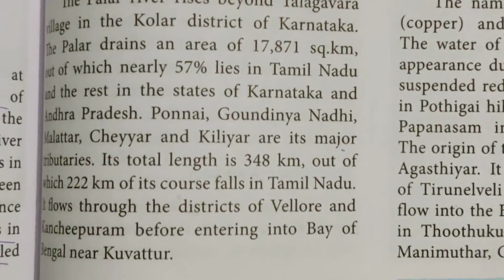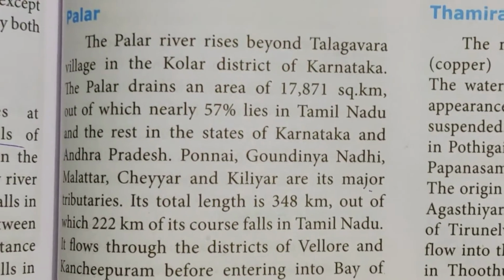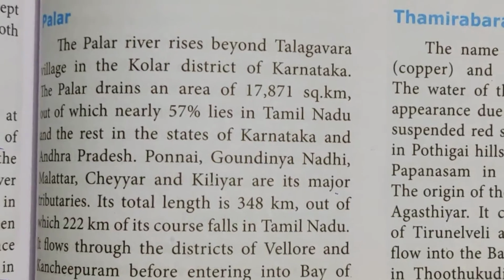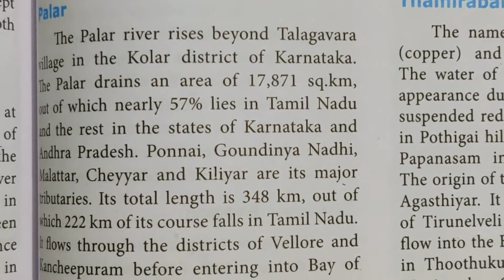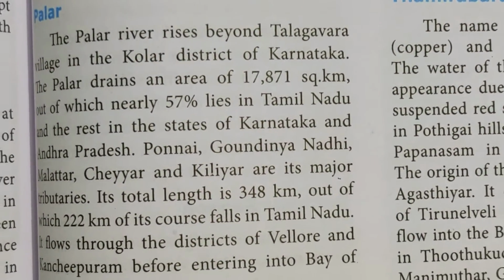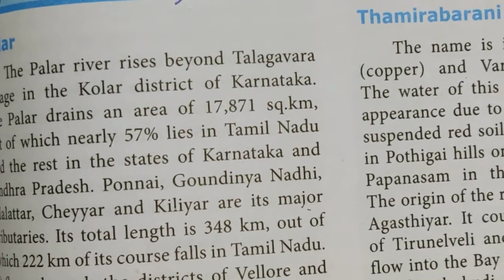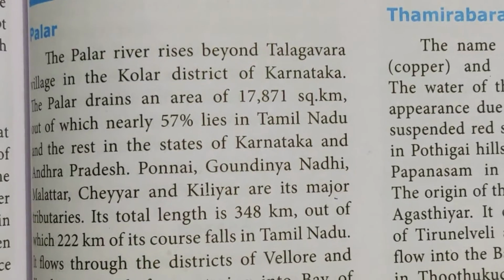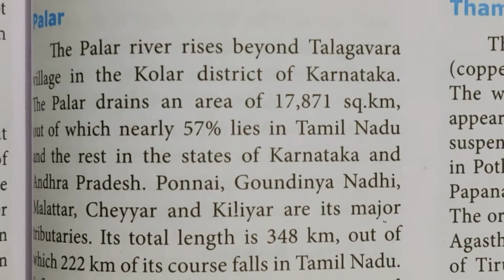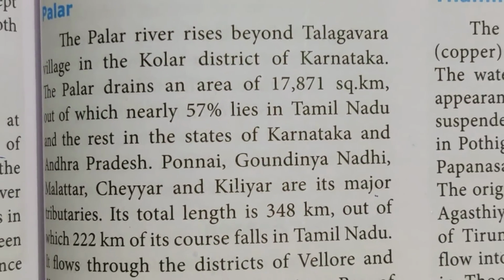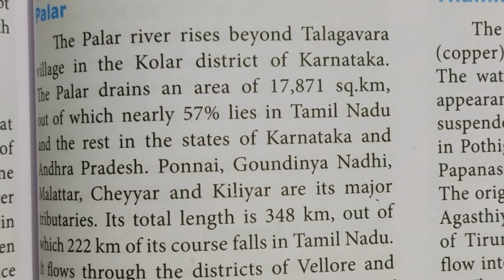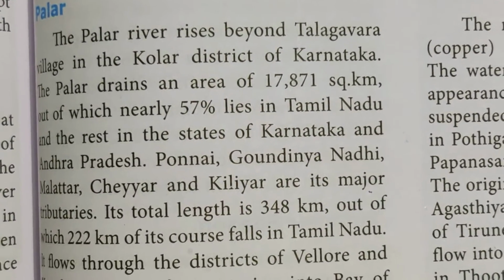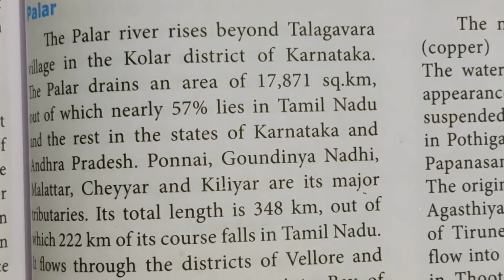Now look at the next important river after the Kaveri, Palar. The Palar river rises beyond the Thalagavara village in the Kolar district of Karnataka. The Palar drains an area of around 17,871 square kilometer, out of which nearly 57% lies in Tamil Nadu and the rest in the states of Karnataka and Andhra Pradesh.